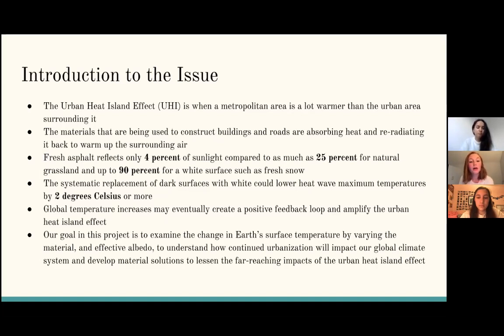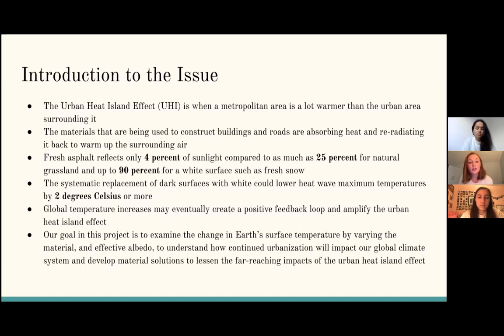The materials that have become popular in modern architecture and road construction reflect much less solar radiation and absorb more than the vegetation they have replaced. Some of that absorbed heat is re-radiated, warming the surrounding air. So that means the darker the surface, the more heat capacity it has. And for some comparison, fresh asphalt reflects only 4% of sunlight, compared to as much as 25% for natural grasslands and up to 90% for white surfaces, such as fresh snow or white paint.